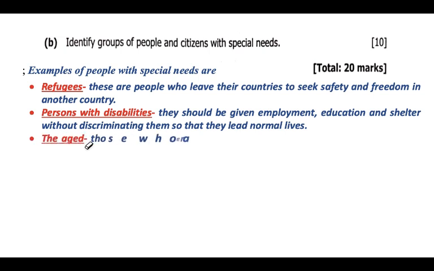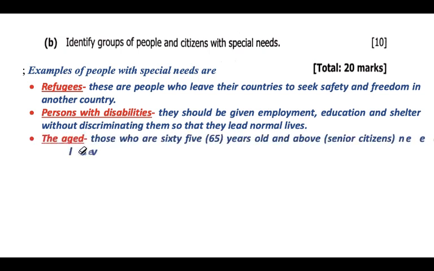And then the other group is the aged. Sometimes they nickname them senior citizens. So we can say the aged are those who are 65 years old and above. Senior citizens need love, care, and security. These people mostly have to be taken care of, because when one is getting older, energy and capacity to do work usually lower as well. So they need at least care from people around, or the government.